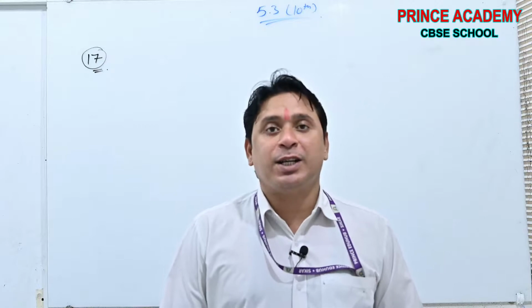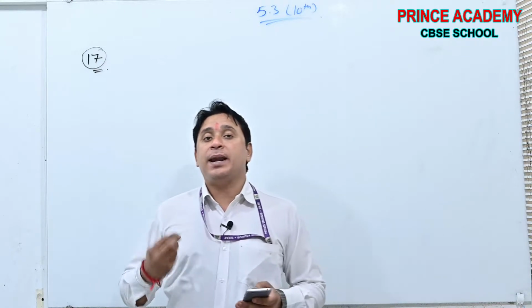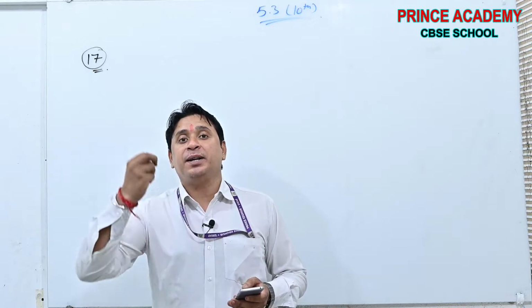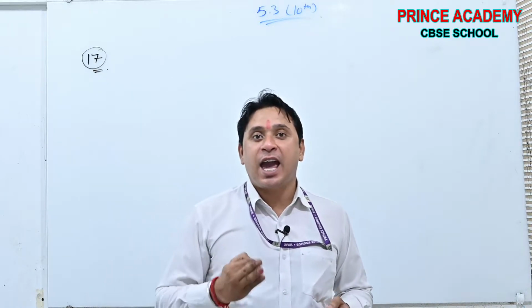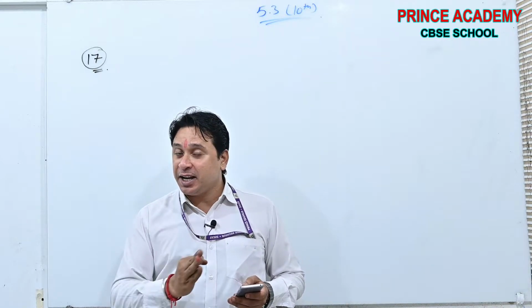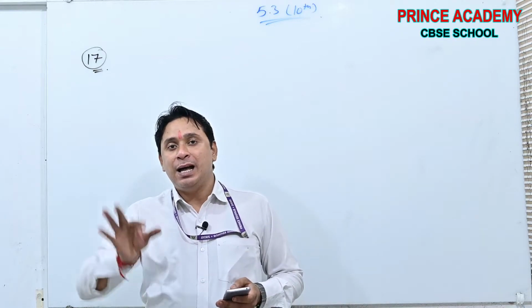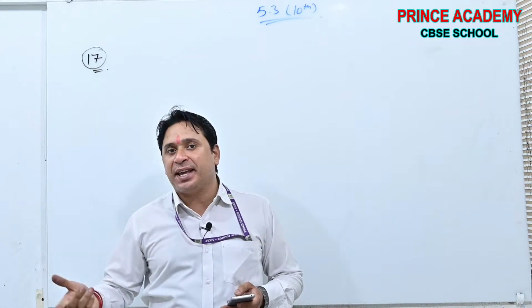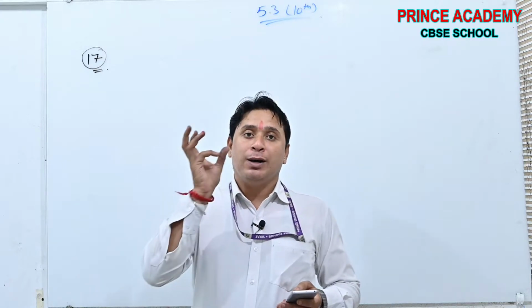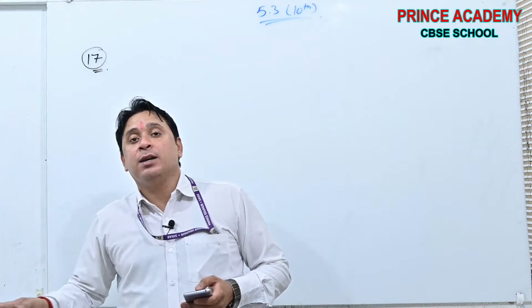See, beta, what does it mean? Suppose I am in class 10, then I have to plant 10 trees, according to the number of the class in which the student is reading.